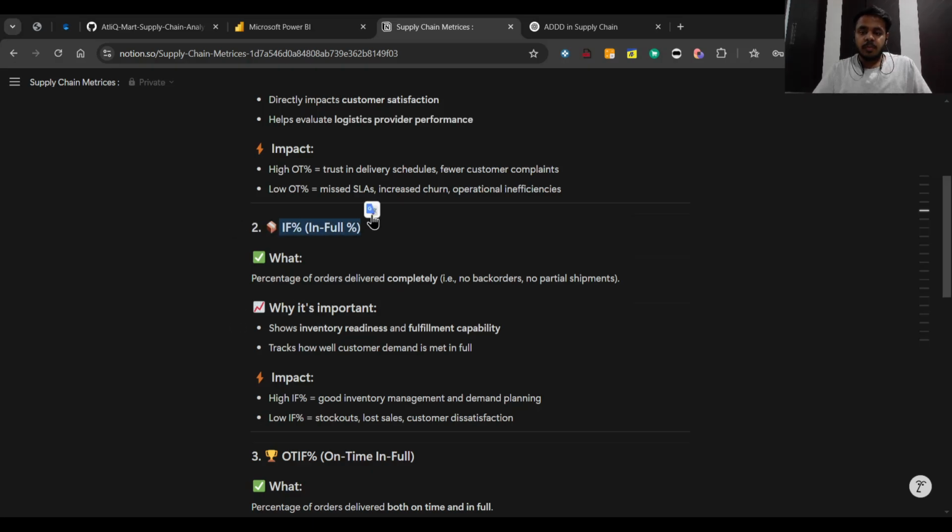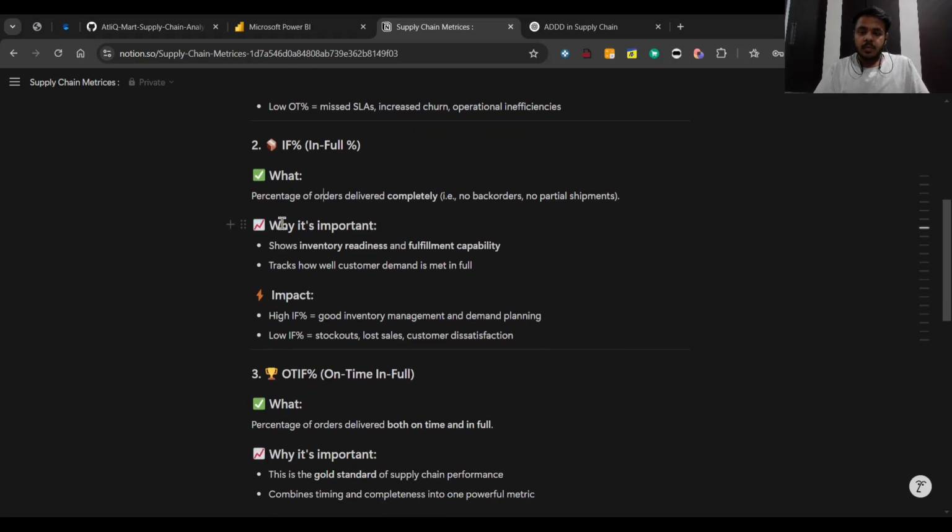Now, in full percentage means the percentage of orders delivered in full quantity or not. For example, if you ordered 4 notebooks and you are getting 2 notebooks, then the in full percentage is 50%. Why? Because you ordered four notebooks and you got just two. So that is the in full percentage. What is the importance of it?